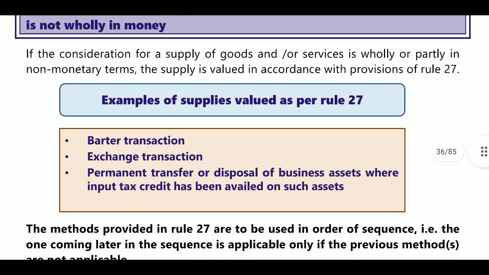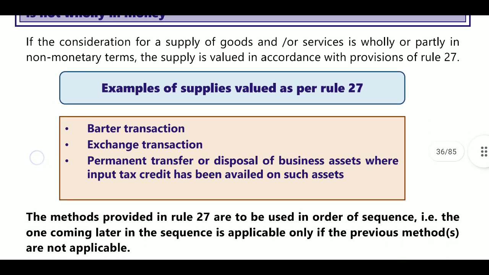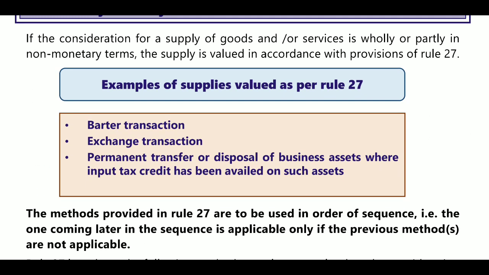Okay, first one, what is there in rule 27? Rule 27 is the value of supply of goods or services where consideration is not wholly in money. Because there may be value in a barter system, barter transaction, exchange transactions, or permanent transfer or disposal of business assets where input tax credit has been availed on such assets.